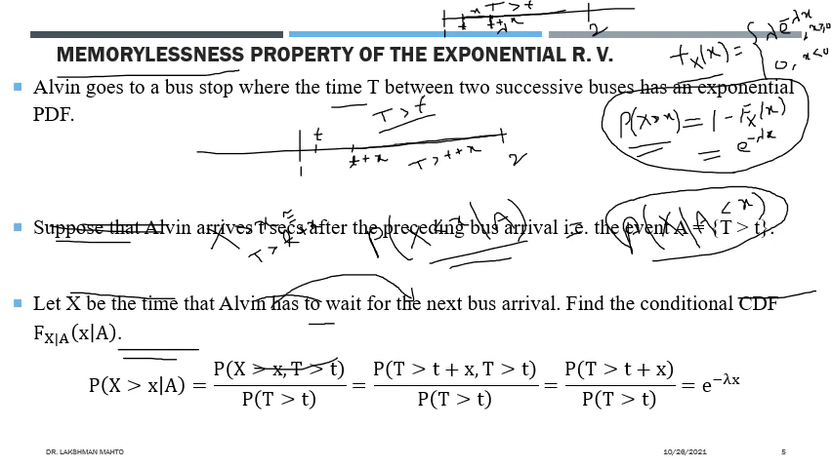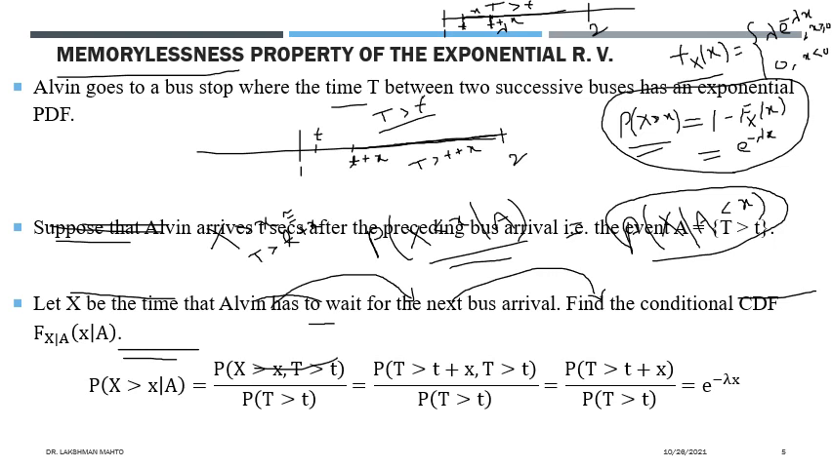Okay, so what common thing do we observe between T greater than t and T greater than t plus x? We observe that this is the common region. That is why the joint occurrence of T greater than t plus x and T greater than t would be just T greater than t plus x. So this joint probability is equal to the probability that T is greater than t plus x, divided by the probability that T is greater than t.